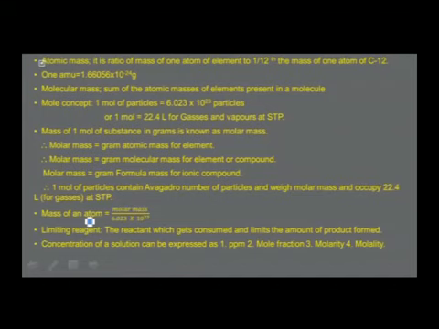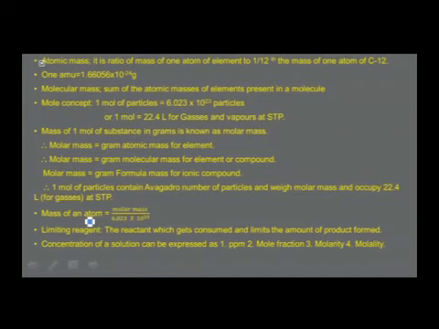Mole concept: we understand it is as many particles as there are atoms present in 12 grams of carbon-12 isotope. Therefore, 1 mole of particles is equal to 6.023 into 10 power 23 particles, or if it is a gas or vapor, then at STP 1 mole of particles occupies 22.4 liters. Therefore, we understand what is known as molar mass.